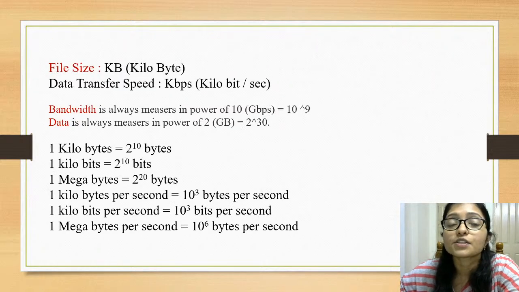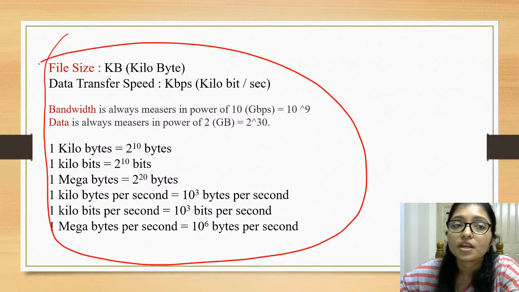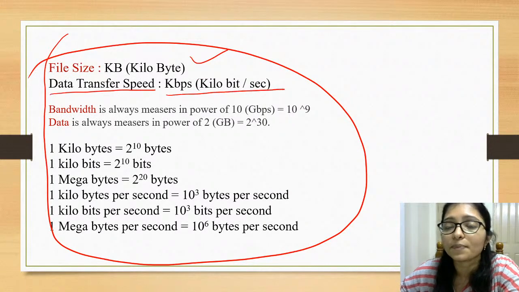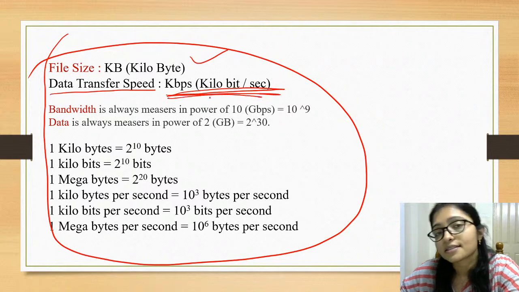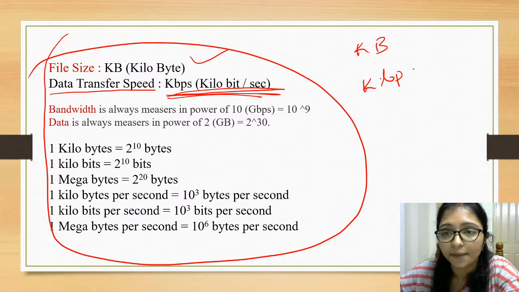and throughput. Specially this chart is very important. This chart: file size is in kilobytes, and data transfer speed is in kbps, kilobytes per second, kilobits per second. The difference between KB and kbps is important.